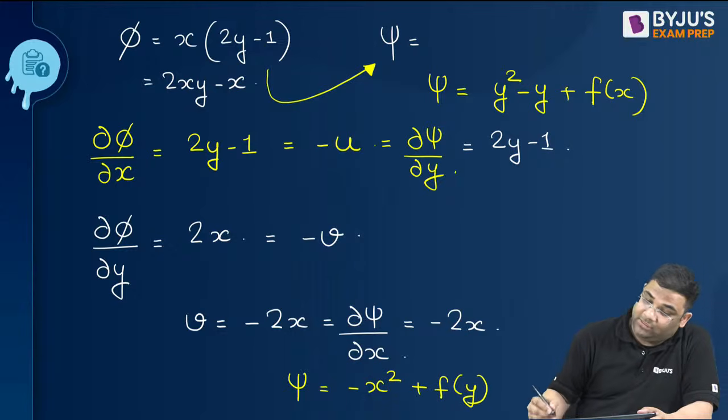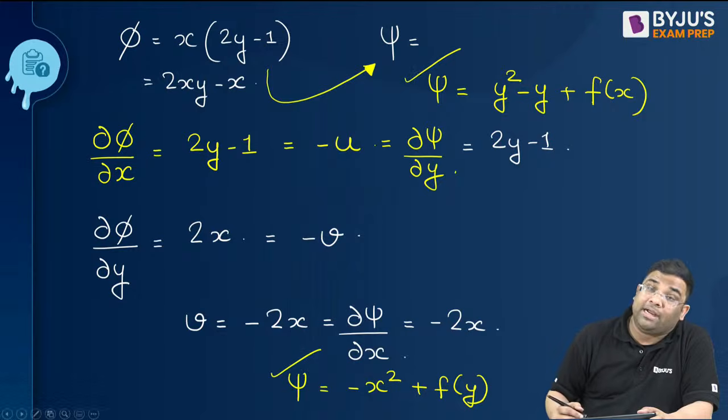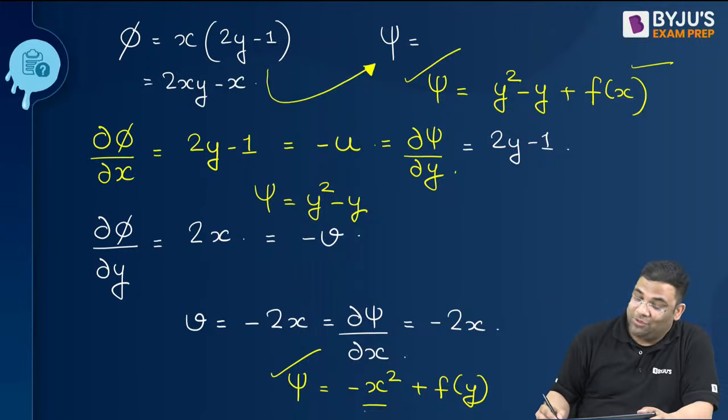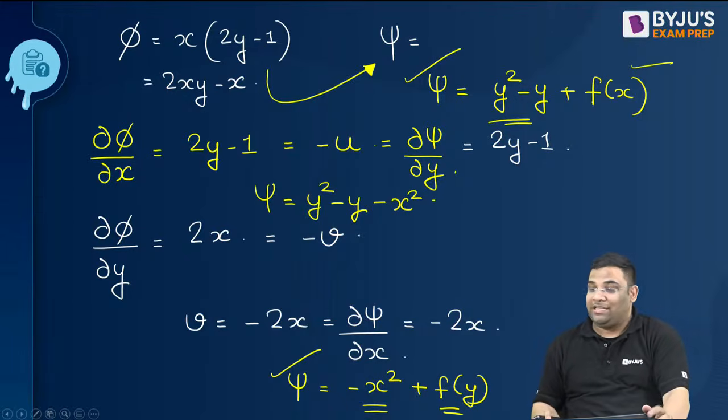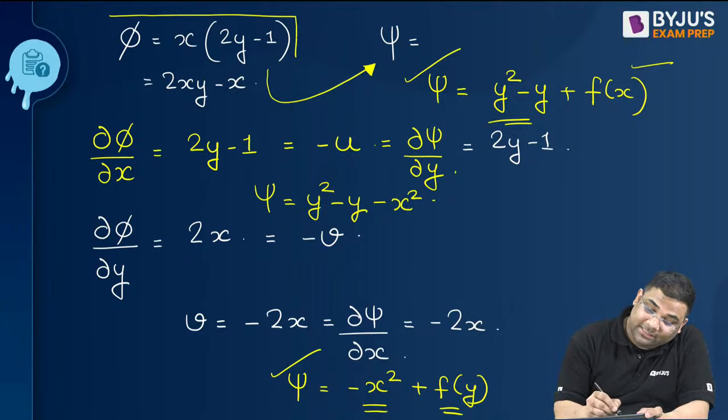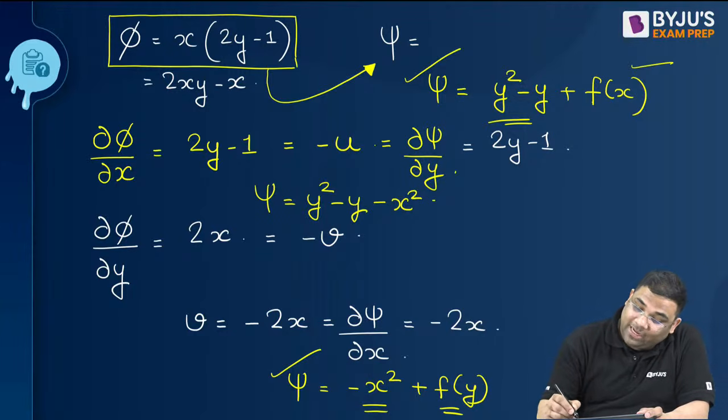Now you see these two things, what you're getting? You're getting psi function is equal to y square minus y, then the function of x is minus x square. Understood this, everybody? So if they ask a question like this, then you can easily solve.